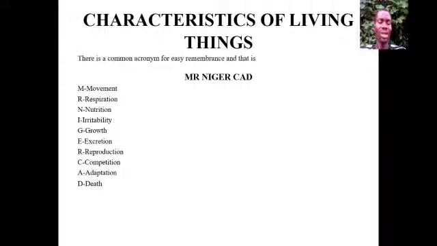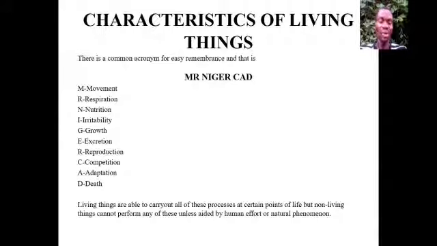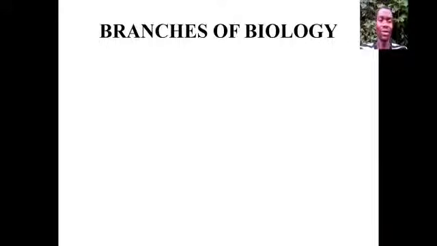So now, what differentiates living things and non-living things is that living things are able to carry out all of these processes at certain points in their life, but non-living things cannot perform any of these unless they are aided, like I said before, by human effort or natural phenomena. And all of this does not make them living. So we have discussed others.